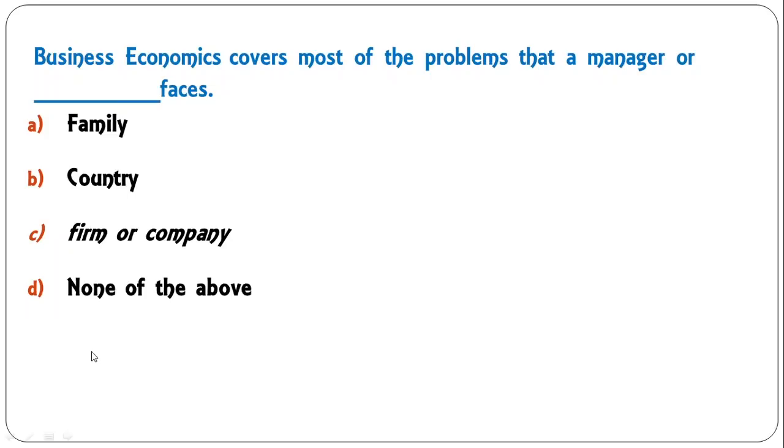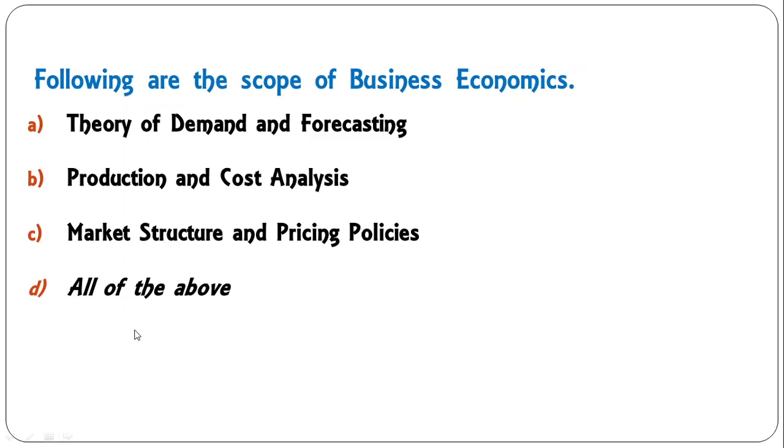Business economics covers most of the problems that a manager or a firm or company faces. So C is the correct answer. Following are the scope of business economics: theory of demand and forecasting, production and cost analysis, market structure and pricing policies, all of the above. All of the above comes under the scope of business economics.